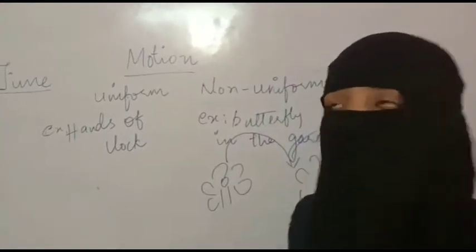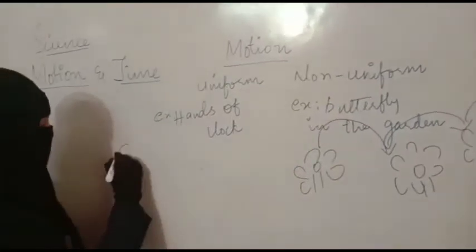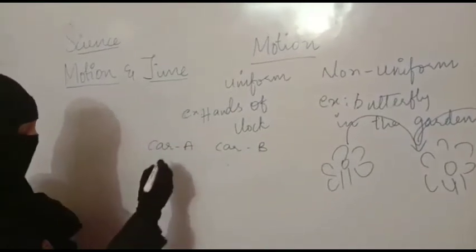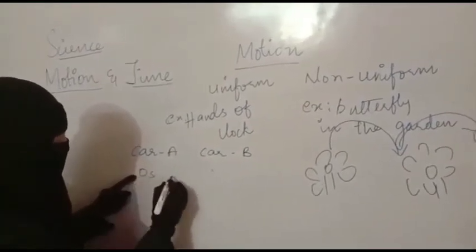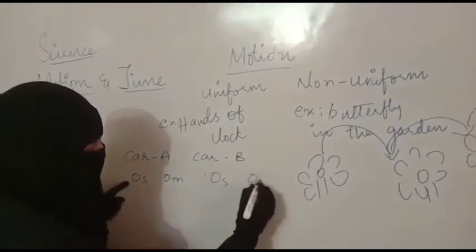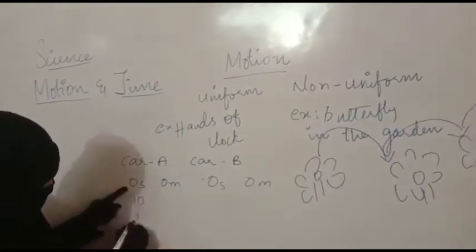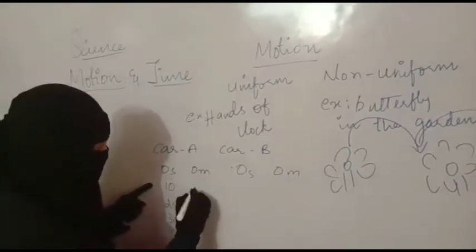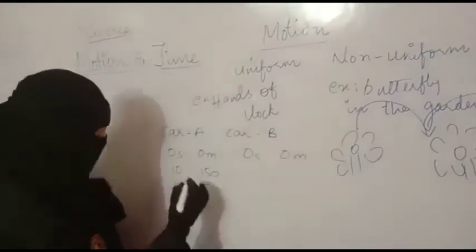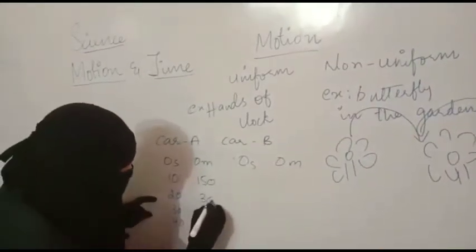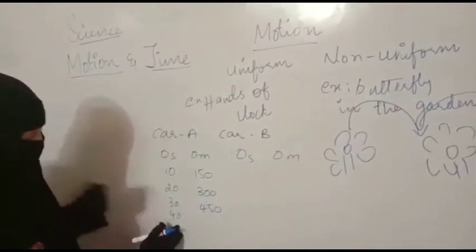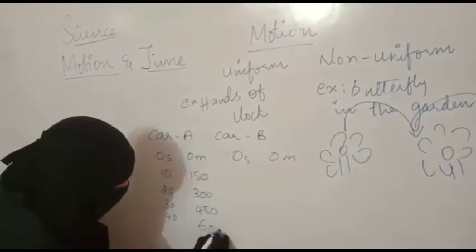Let me take an example to understand uniform and non-uniform motion. I am taking two cars, car A and car B. Both of them are going to start the race. That is 0 seconds, 0 meters. Now for every 10 seconds you will see a change in their distance. For the first 10 seconds the first car has covered 150 meters, in 20 seconds it has covered 300 meters, in 30 seconds 450, and in 40 seconds it has covered 600 meters.